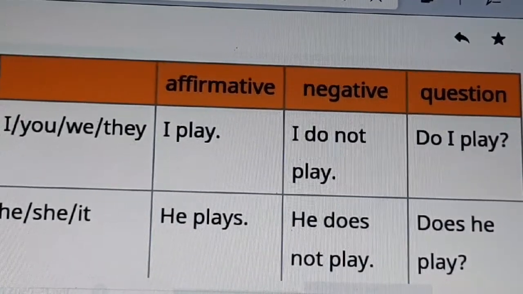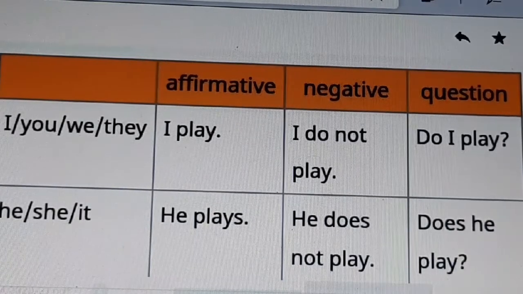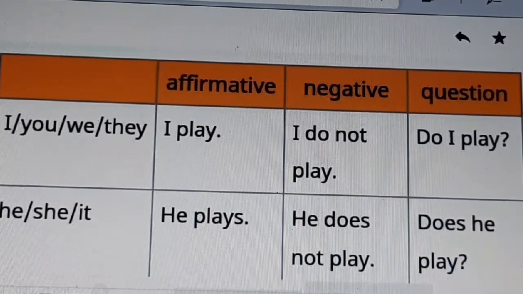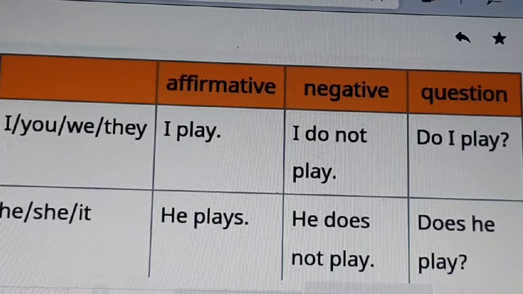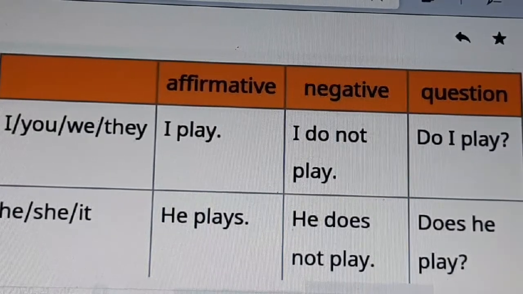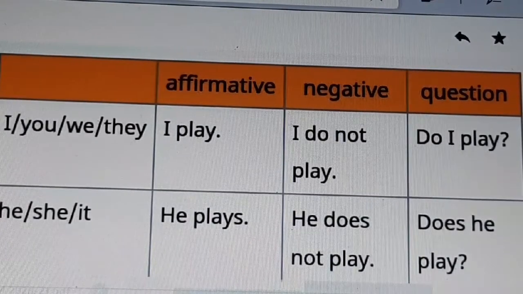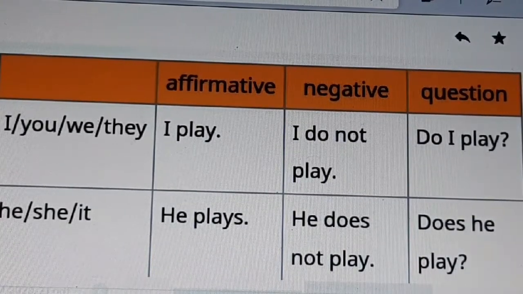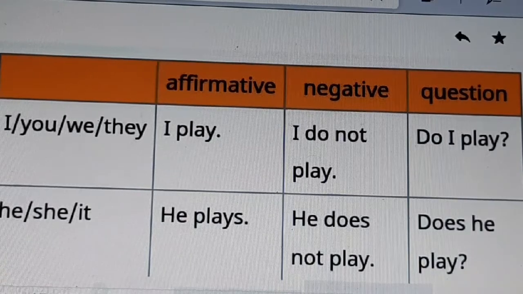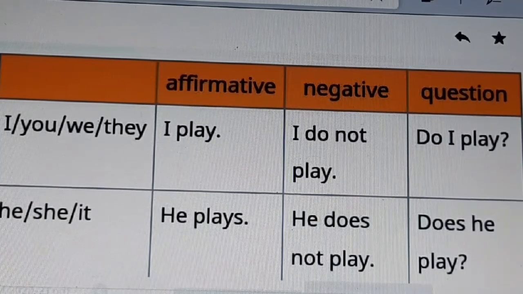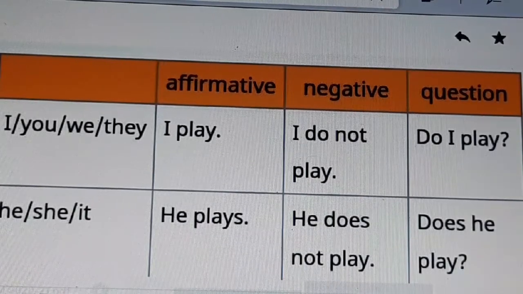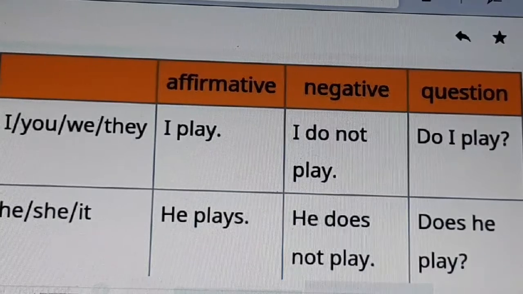Once again, I, you, we, they: I play, you play, we play, they play. In negative sentences: I do not play, you do not play, we do not play, they do not play. In question form: do I play, do you play, do we play, do they play? Question mark.